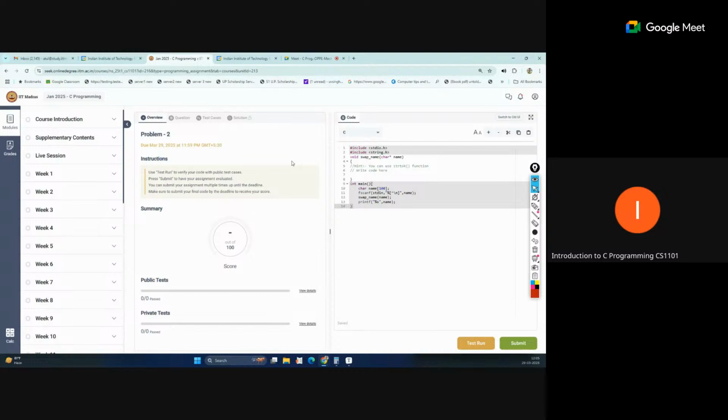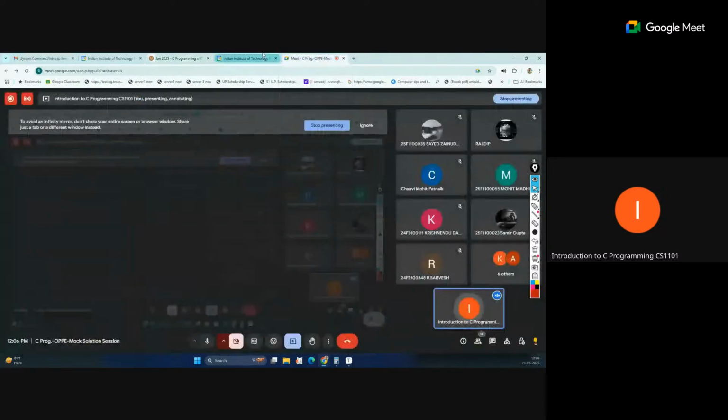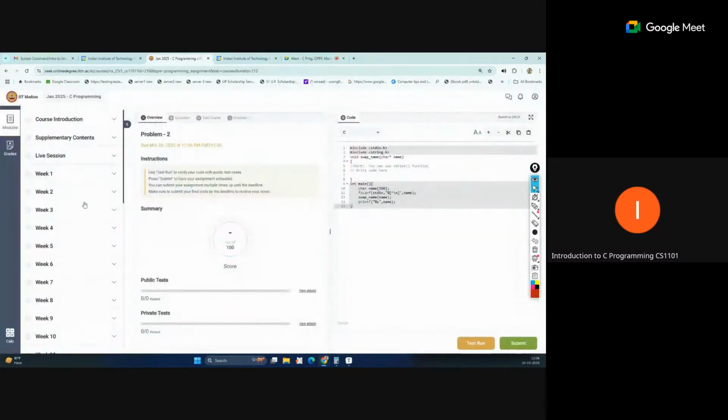In this nature of checking, marks are only awarded if your output is an exact match. Then only will you get a test case pass. So these are the important things. Remember all of these in the OPP exam. Keep them in your mind. So let's start with the OPP questions now.